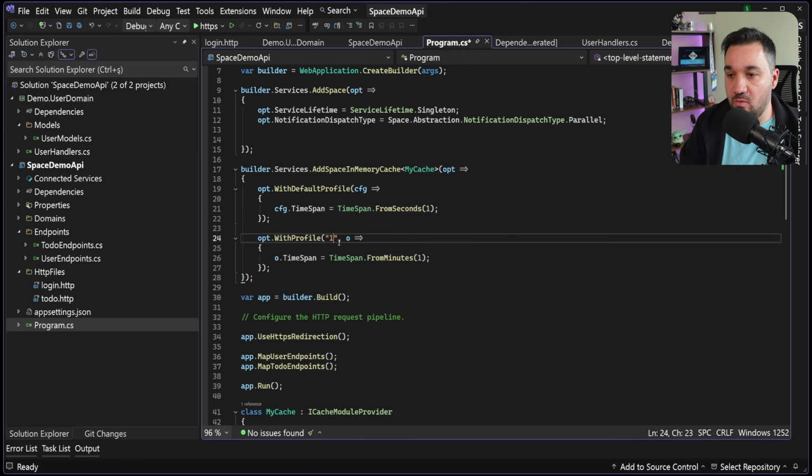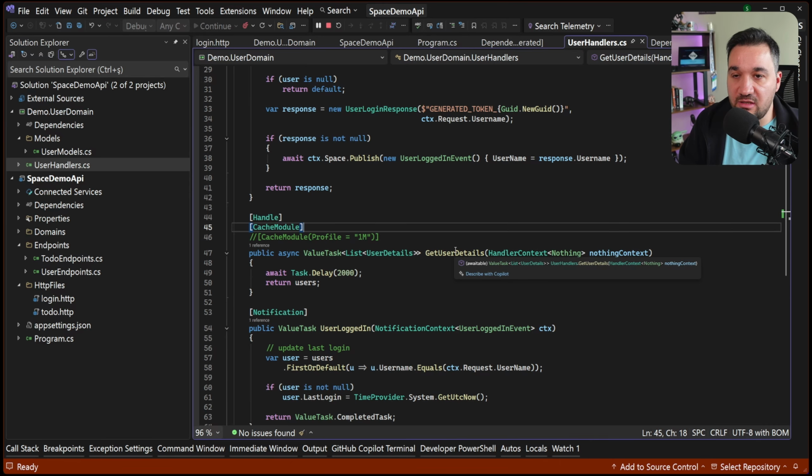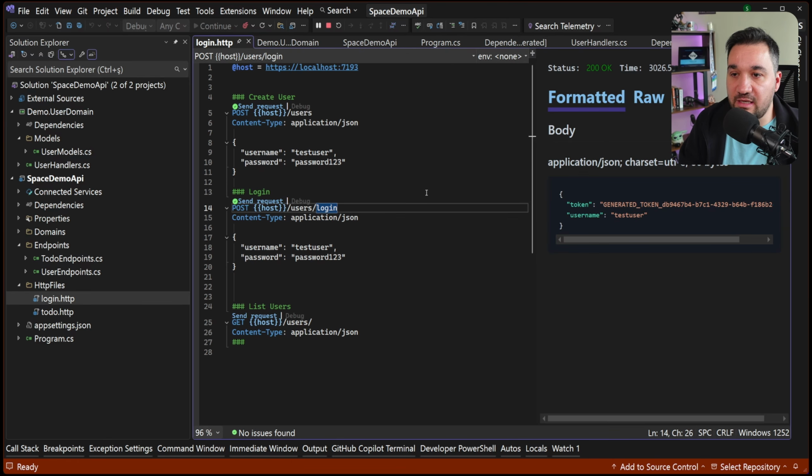So let me show you the first one actually. It should now be 1 second cached, right? So get user detail should be cached only for 1 second.